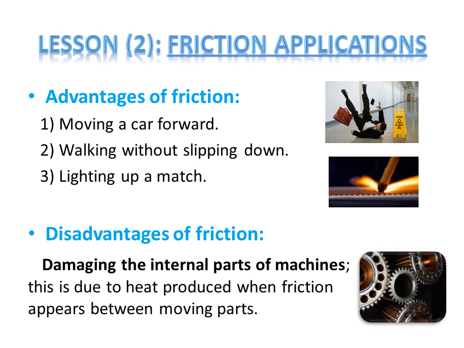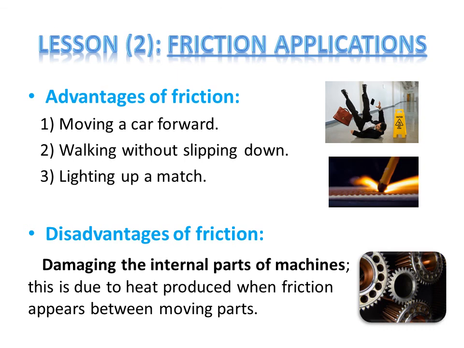So let's take it in other words. This means that when the friction produces heat, I can take it as an advantage and a disadvantage. When it produces heat while I'm lighting up a match, this is an advantage because I need to light the match with this heat. But inside the machines, when I have parts that are touching each other and moving, when friction appears between them, heat is also produced. And when the heat is produced, it causes the damage of the internal parts of machines.